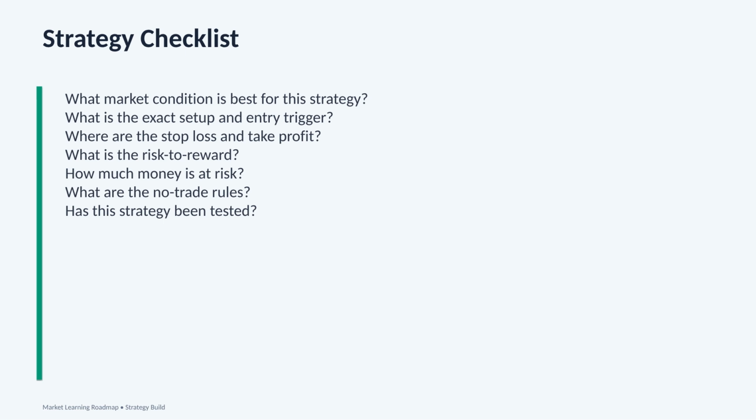The final question is, has this strategy been tested? Before risking real money, we should test the strategy. We can review past charts, paper trade, or backtest the rules. The main lesson is this: a strategy is not just an idea. A strategy is a complete plan with rules for market condition, setup, entry, stop loss, take profit, risk, no trade conditions, and testing. If we can answer every question on this checklist, we are much more prepared to trade with discipline.